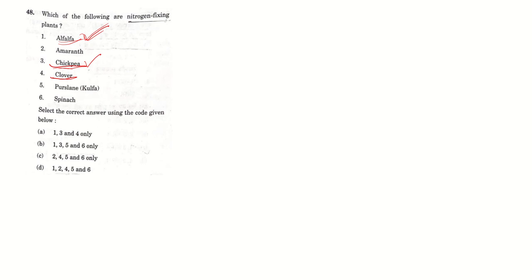See, chickpea is a leguminous plant. So leguminous plants are usually nitrogen fixing. So we'll look for option 3 in our options. So 3 is not here, so this option is eliminated, this option is eliminated. Then we are left with A and B. And see, 4 is also a leguminous plant. So 1, 3, 4 here only. So the answer is option A.